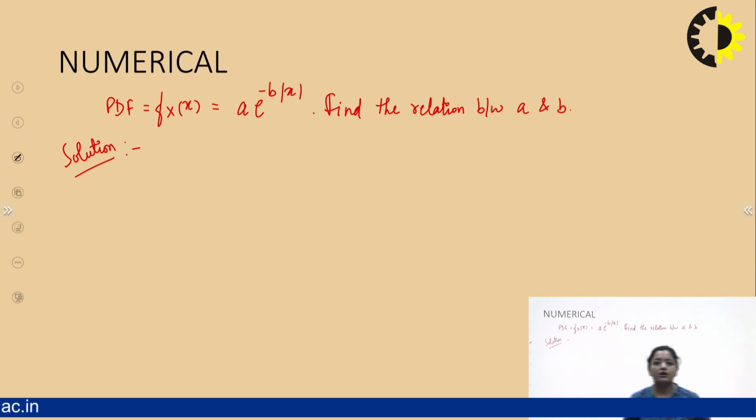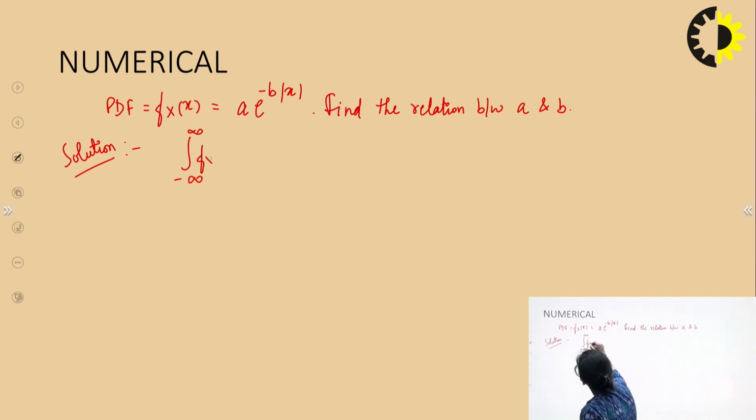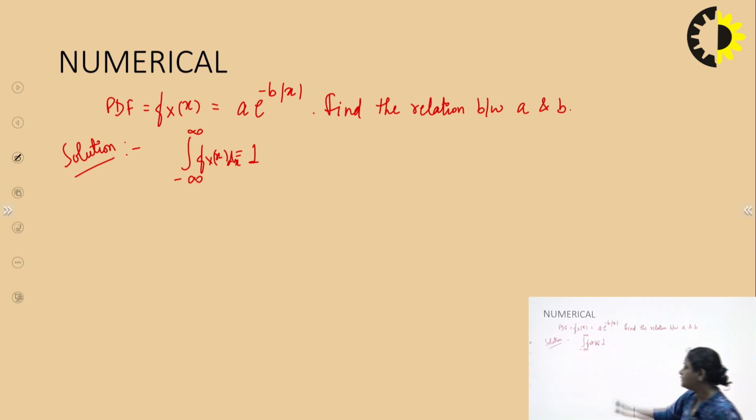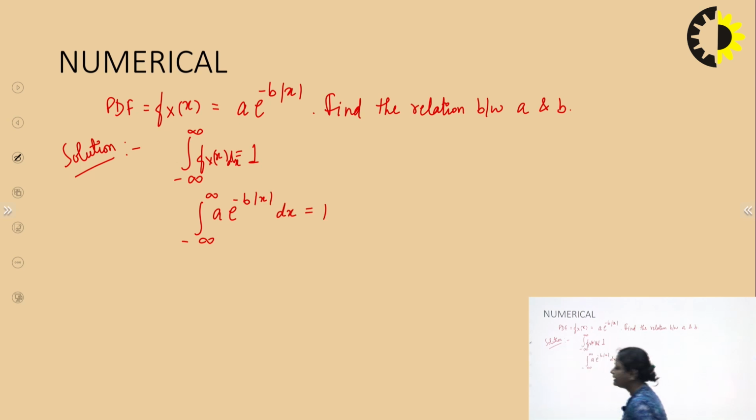PDF is given. Now, one of the very interesting properties of PDF is that the area under the PDF curve from minus infinity to positive infinity is always equal to 1. That is, the integral of the PDF dx from minus infinity to positive infinity is equal to 1. Now, we have been given a function, so we'll put this function in the integral: from minus infinity to positive infinity, a e to the power minus b mod x dx. This should be equal to 1, according to the property of PDF.